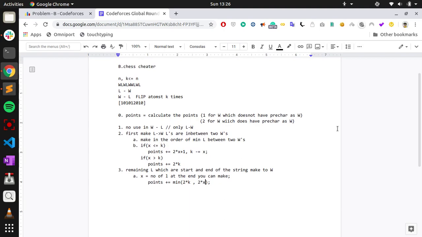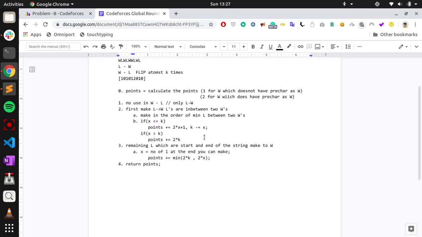And the fourth step will just return the points. So I think this was fine. Let us go to the code now. I hope you understood that.